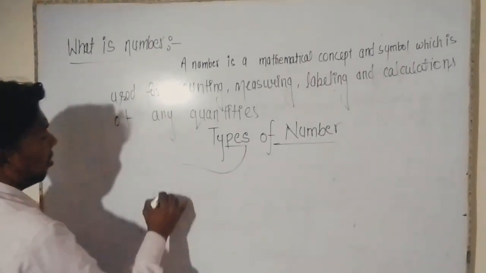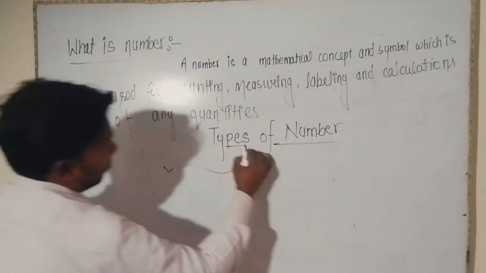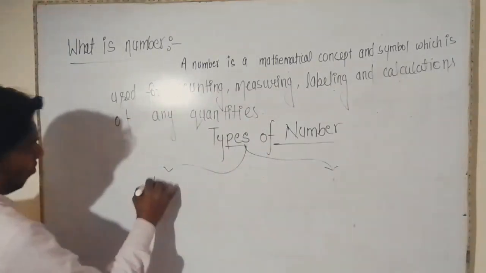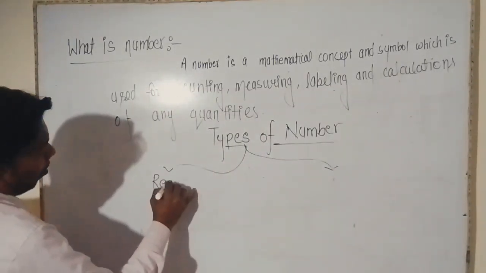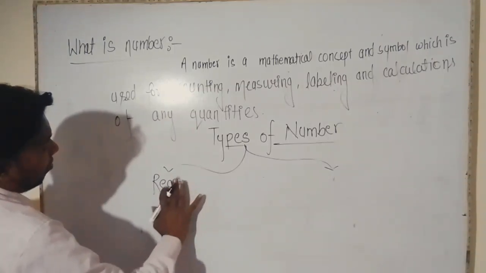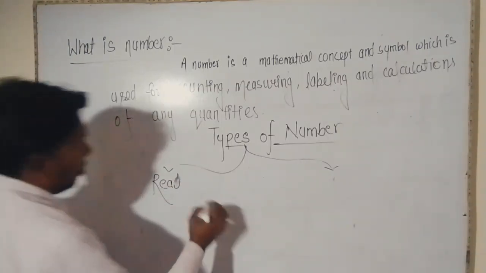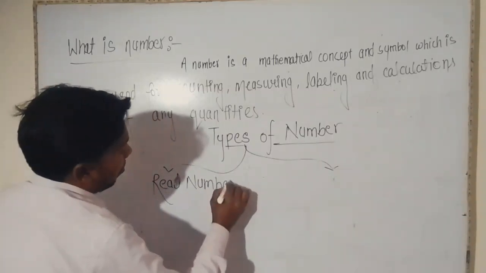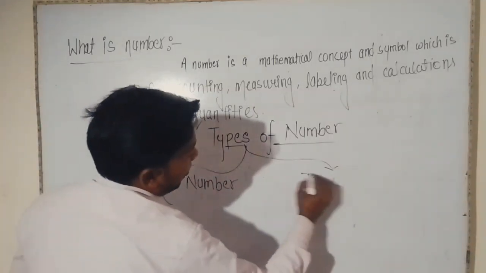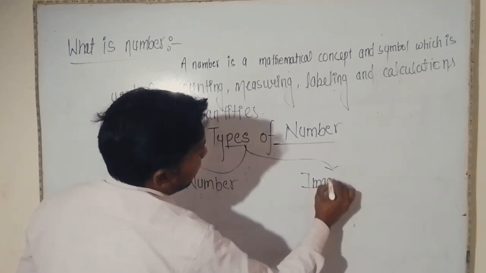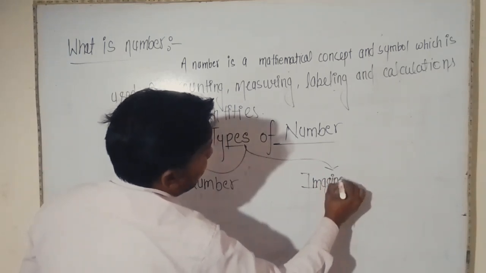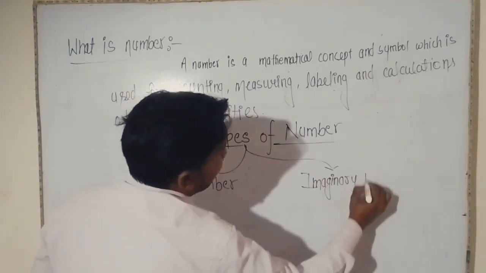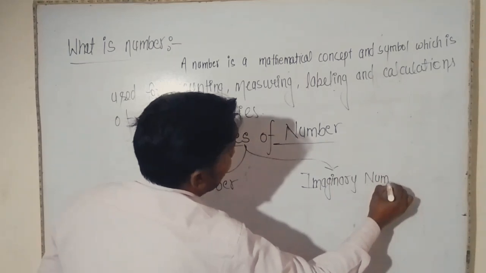First is real number, hence your chapter. And second is imaginary number, right?